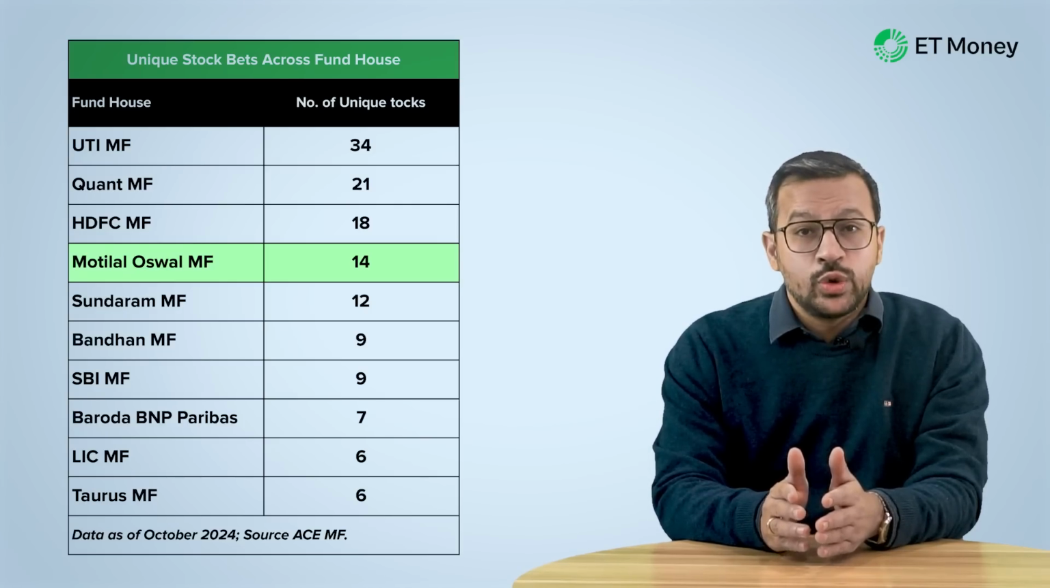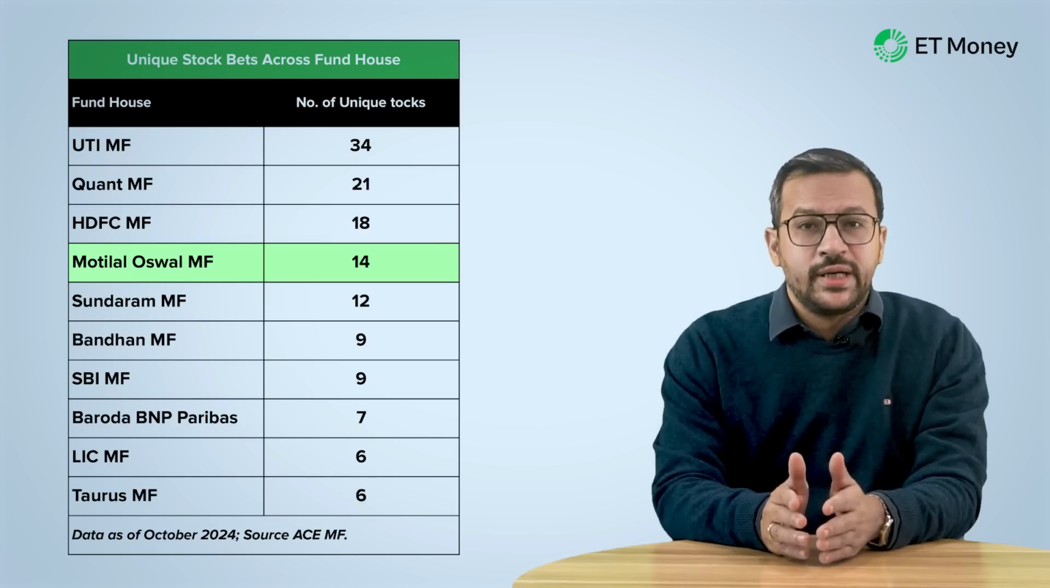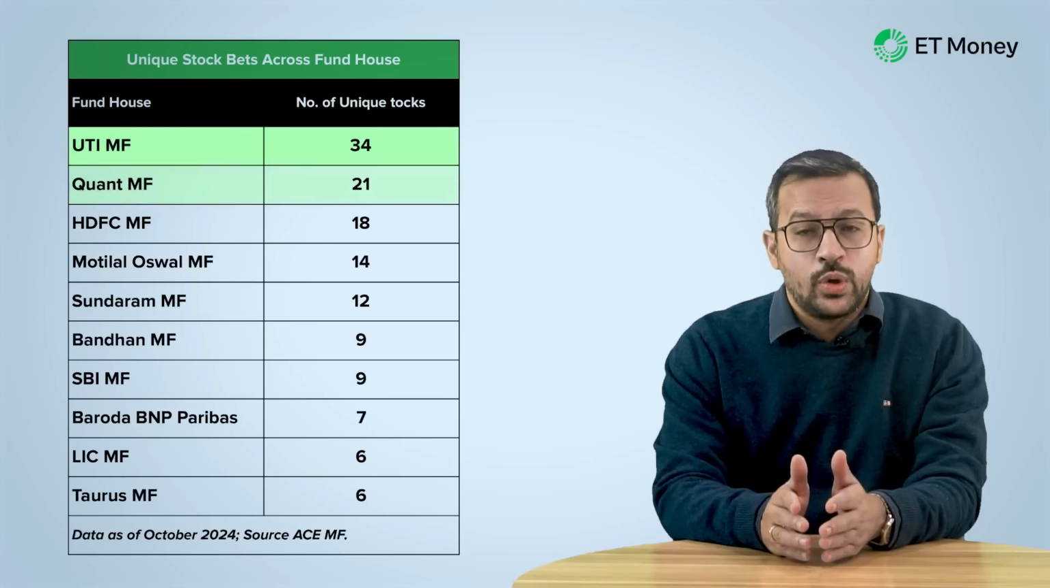Now, Motilal Oswal Mutual Fund is not the only fund house which takes such unique bets. Fund houses like UTI Mutual Fund, Quant, and HDFC have a higher number of unique stocks. However, none of the funds invests heavily in such unique stocks. Motilal Oswal has significant investments in these businesses.